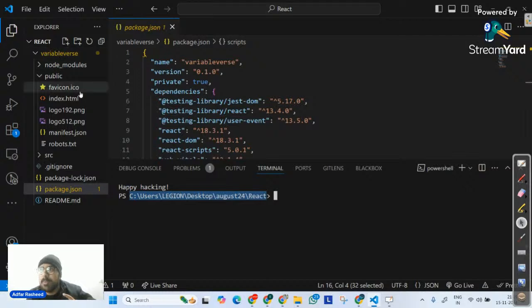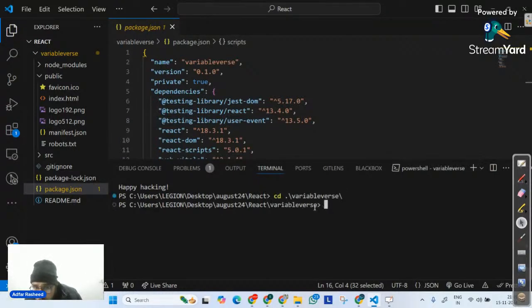But where is my project? My project is inside variable verse. So if you want to execute any script on variable verse, you have to change the terminal's path to variable verse. That's why I will simply go here and run cd variable verse. Once I do that, now my path is at variable verse. Whatever command I write here will be executed on this particular repository called variable verse.